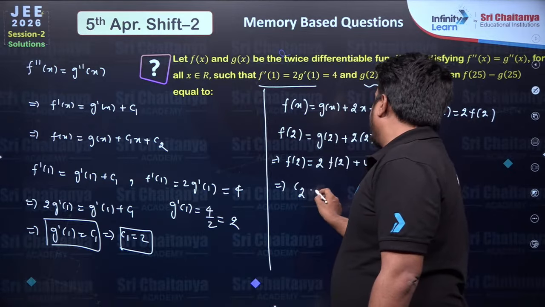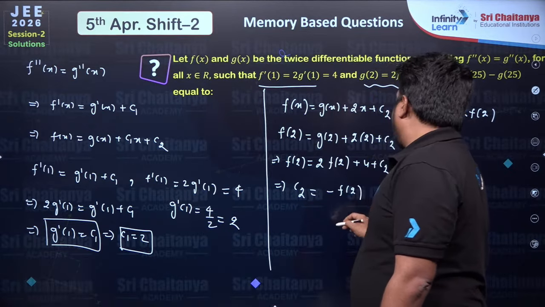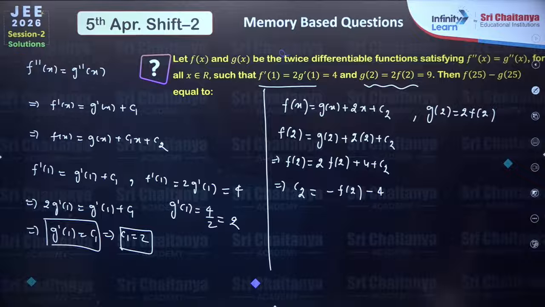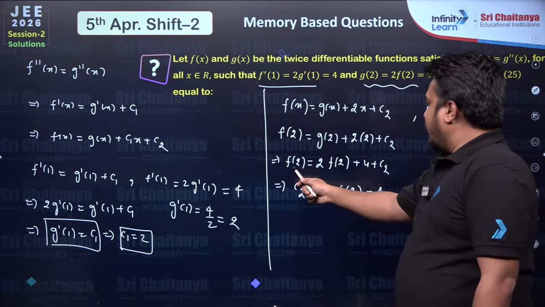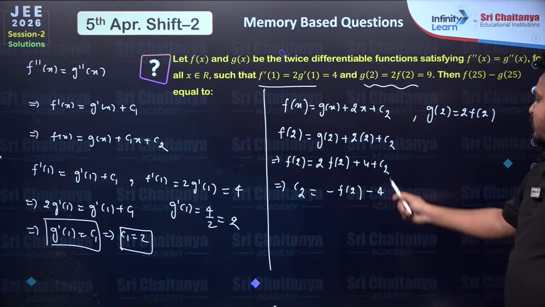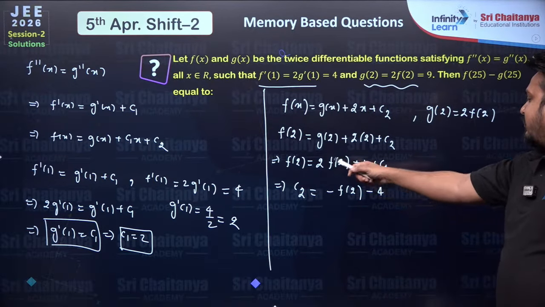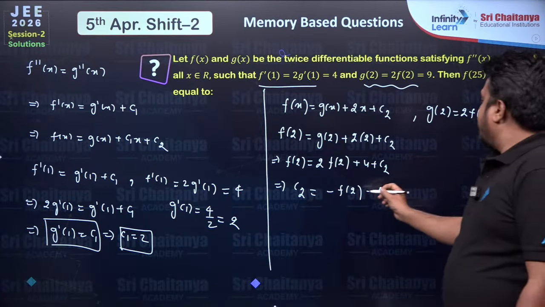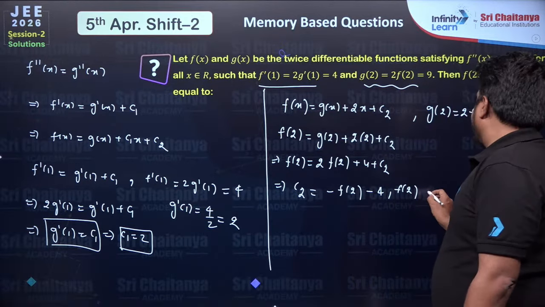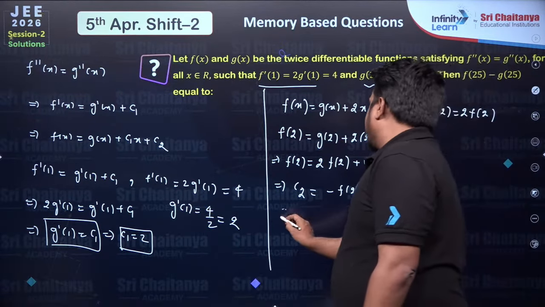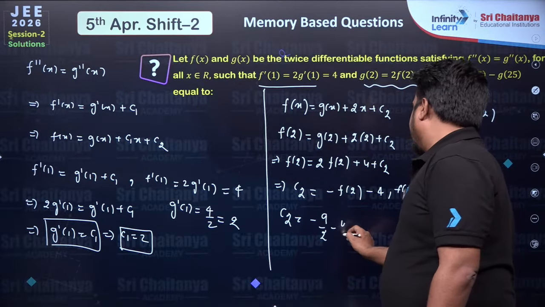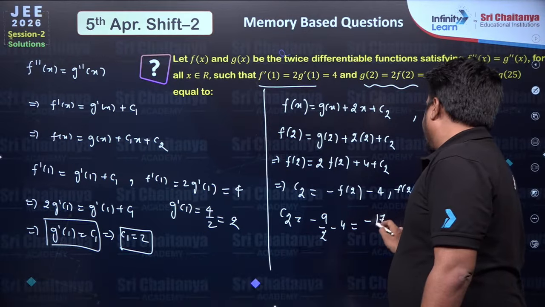From here c2 will be equal to -f(2) - 4. I hope this part is clear to everyone. f(2) equal to 2f(2), so when it goes to this side, we are getting -f(2). The plus 4 will become minus 4. Now what is the value of f(2)? We have f(2) = 9/2. So the constant c2 will be equal to -9/2 - 4, which will be -17/2.